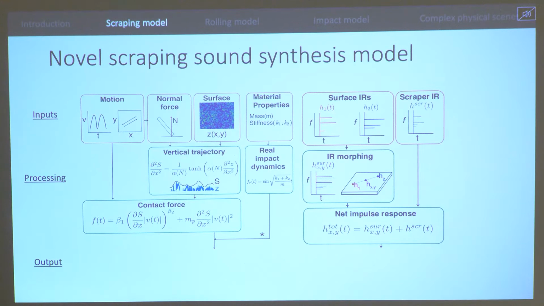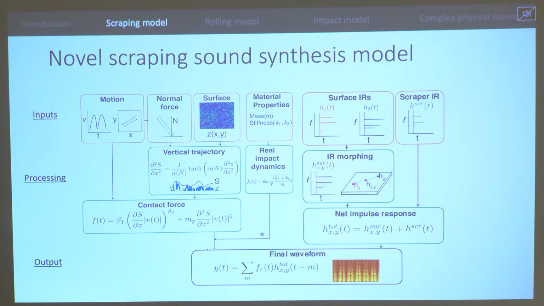And for the impulse responses, we morph between impulse responses on the surface using interpolation in the modal domain, where the modal domain is characterized by the amplitudes, frequency positions, and the decay rates of each of the modes. And then we calculate a net impulse response and a net force, which is then convolved with a modified convolution to give us a final waveform.